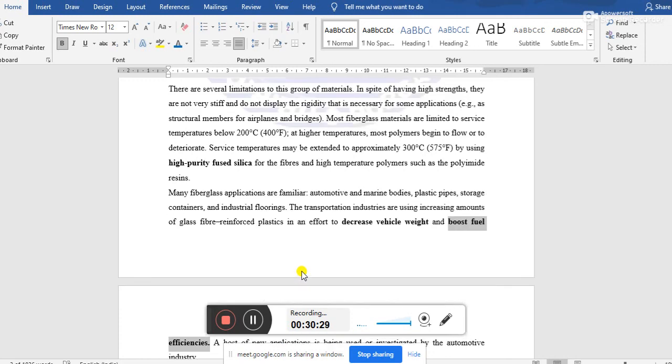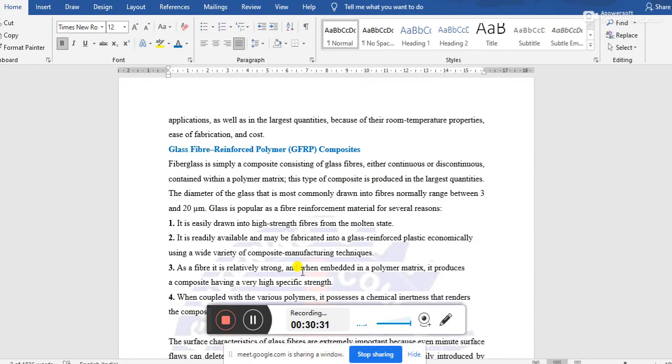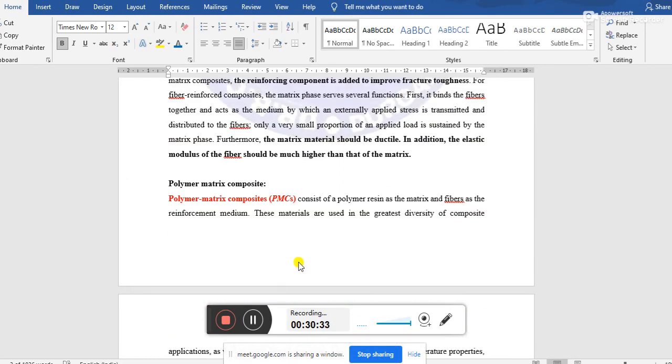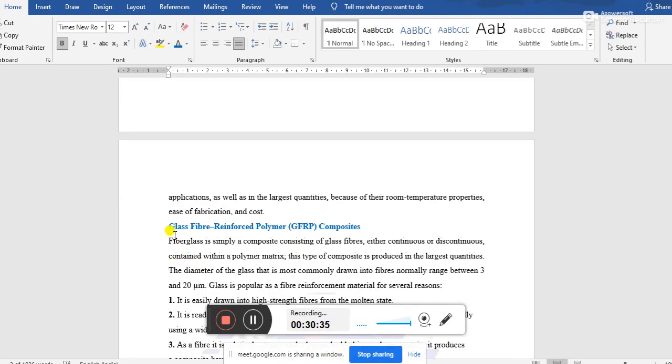Okay, this is all about the polymer matrix composite, and the example is glass fiber reinforced polymer. There are other materials also.